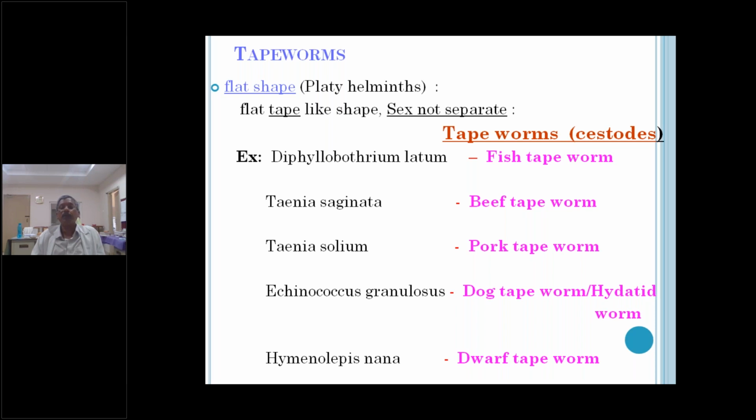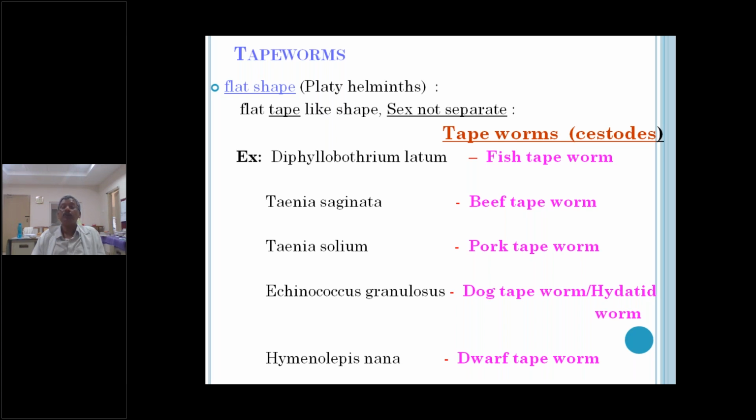Next, coming to Echinococcus granulosus. In Echinococcus granulosus, man is an intermediate host, not a definitive host. Why? Because the infection comes through the ingestion of eggs, not through ingestion of larvae present in meat.